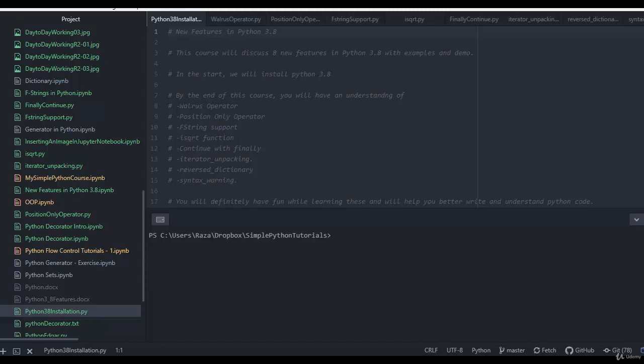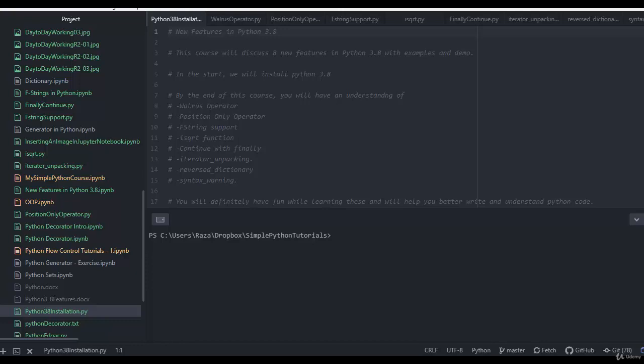As you all know, 3.8 has recently been released, so I thought of creating a tutorial in which the new features available in 3.8 are discussed with demos, to create an understanding of how these could be useful. In case you come across any code that uses one of these features, you will be able to easily recognize it and use it.